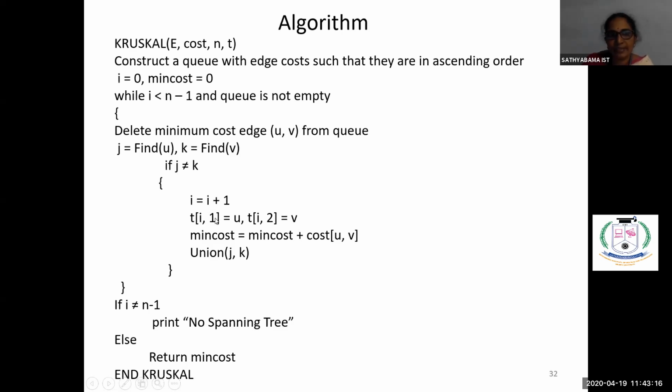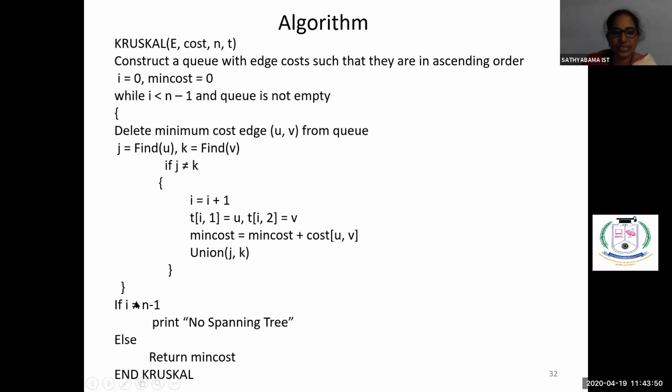T of I, 1 is U, the starting vertex, and T of I, 2 is V, the ending vertex. We got 6, 7. So we'll be storing T of 1, 1 as 6 and T of 1, 2 as 7. We are including it in the T matrix. Then minimum cost is initially 0 plus cost of going from U comma V. That is this cost. And finally, we have to combine all of this with union of J comma K. Finally, we have joined all the edges and we have constructed the final tree.